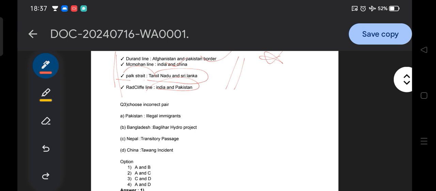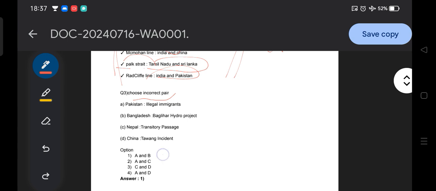Okay, so choose the next question: choose the incorrect pair. Option A: Pakistan, illegal immigrant; Bangladesh, Balighar hydro project; Nepal, transitory passage; and China, Tawang incidents. So you need to find the incorrect pair. Okay, so what is the correct answer for these questions?